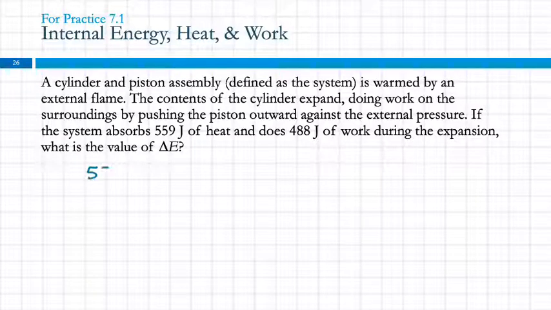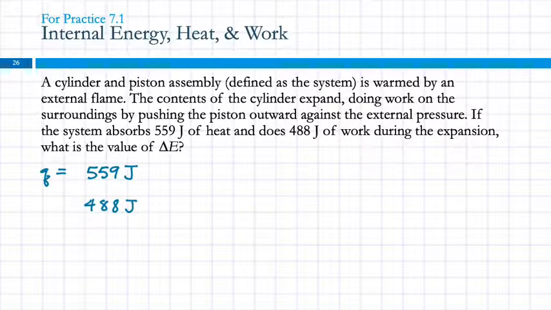So pulling out the numbers and writing them down, we've got 559 joules, and we have 488 joules. This is joules of heat, and for heat we use Q. And this is joules of work. Work is W. Now we have to identify, are these values positive or negative?